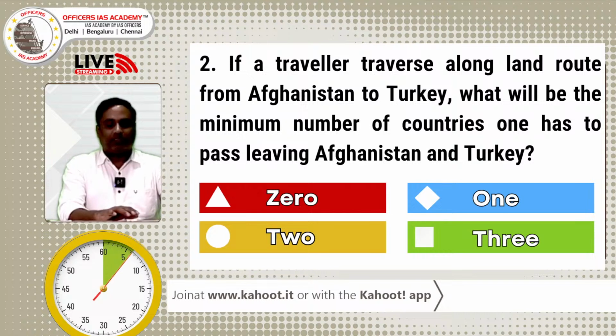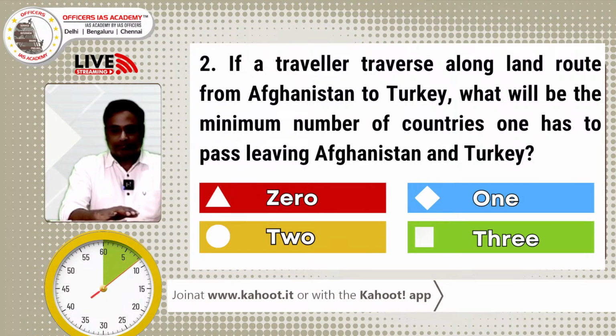The second question will have 30 seconds and 1 point. This is a map based one. You have to imagine the stage, and you have to find out your answer.